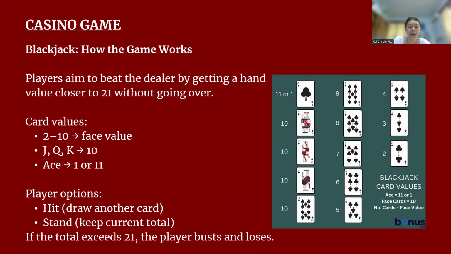Here the player has options. They can hit, which means they want to draw another card, or they can stand, which means they keep the current total and won't draw more cards. But if a player goes over 21, they will bust and automatically lose. So bust has the same meaning as losing.